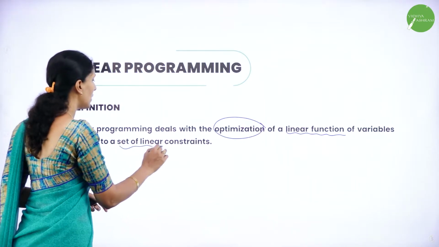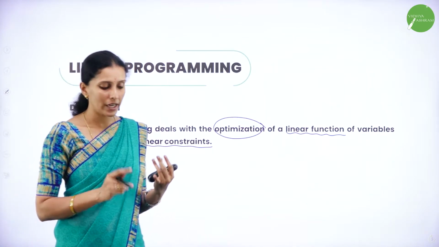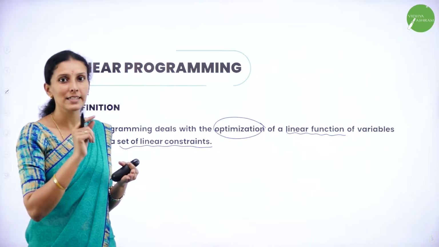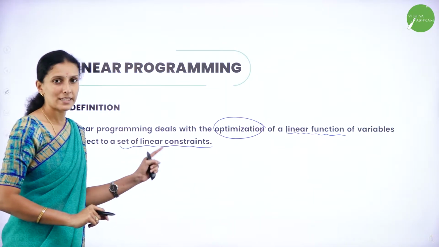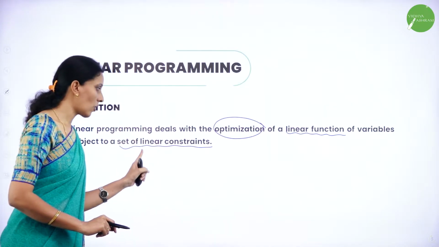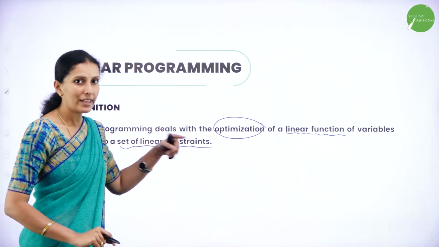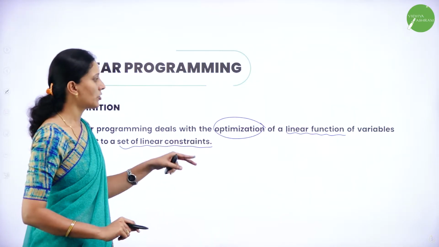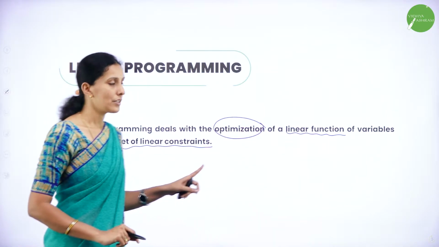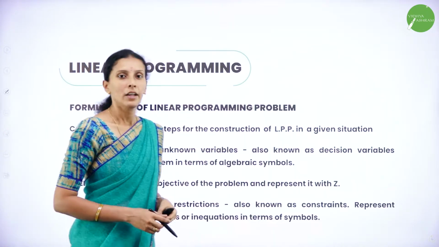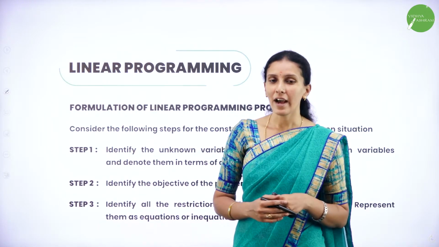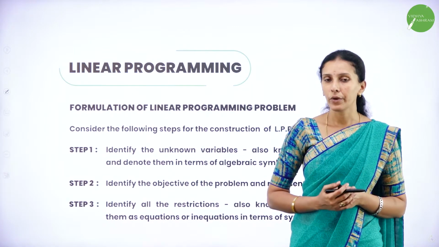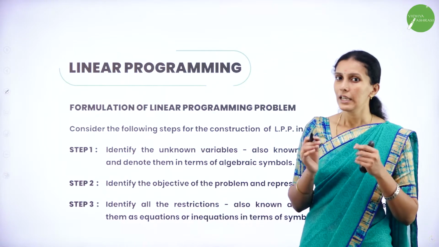Subject to a set of linear constraints. We may have constraints in terms of labors, cost, resources, materials, etc. All those are expressed in terms of linear equations, and hence they are called linear constraints. Solving these linear constraints and optimizing the objective function, or linear function, is called linear programming. Now let's see how to identify linear programming problems, or how to formulate a linear programming problem in terms of mathematical equations.